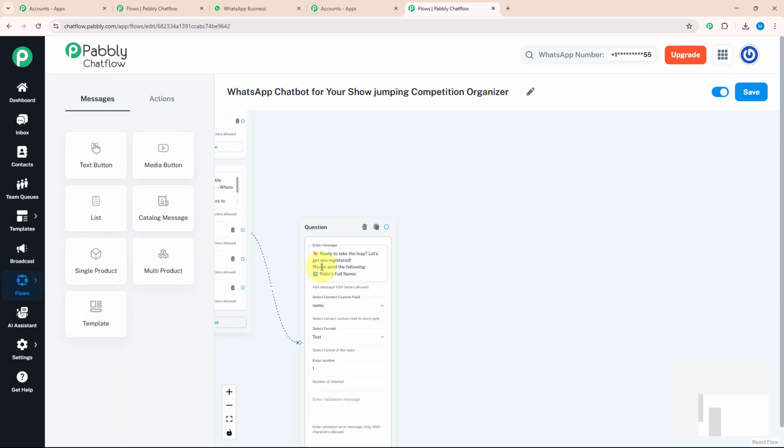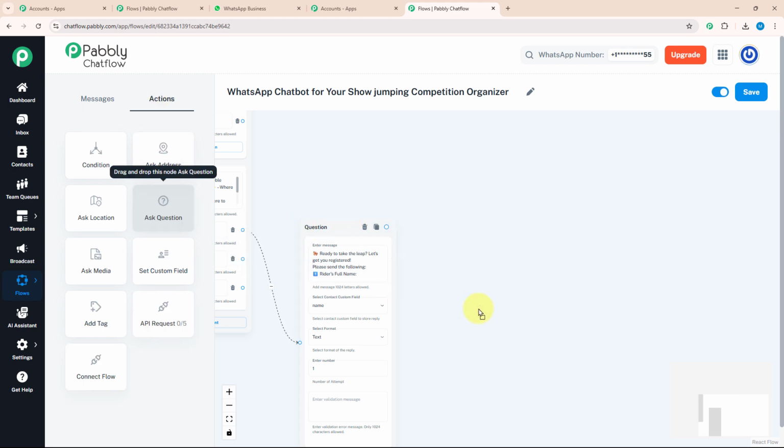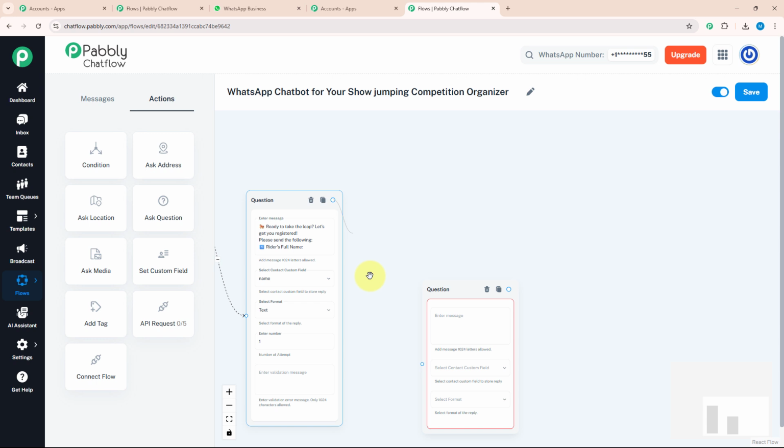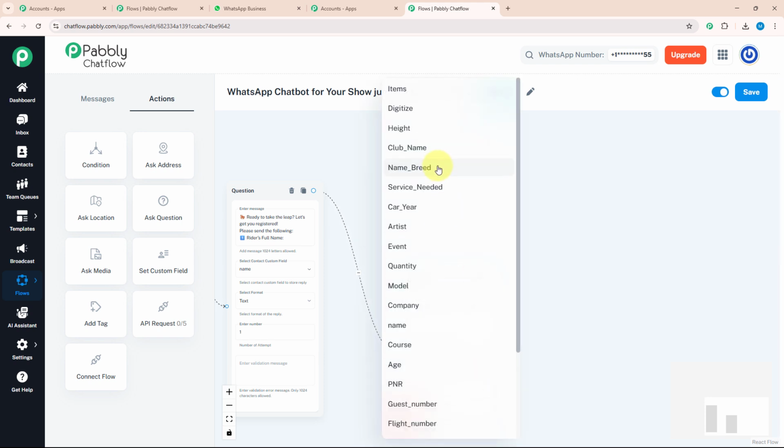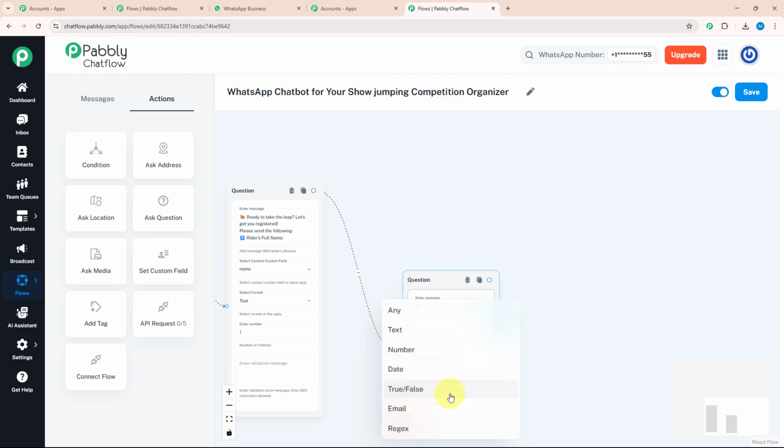After their name, I wanted to know about the horse name and breed. For that, I will again drag and drop ask question button over here and connect with my previous question. Don't forget to connect your previous question with your next question to continue your flow. Over here, I will enter a message which says horse name and breed. Over here, I will select contact custom field as name, breed and format as any.